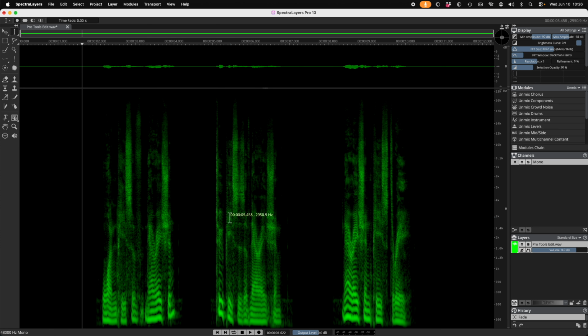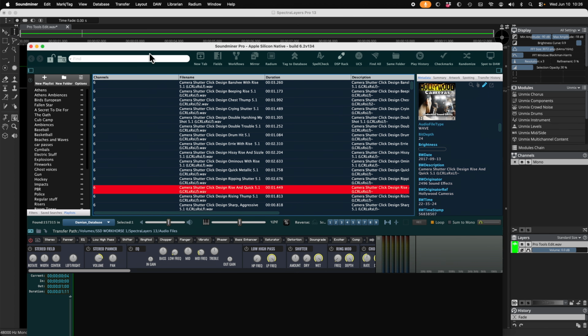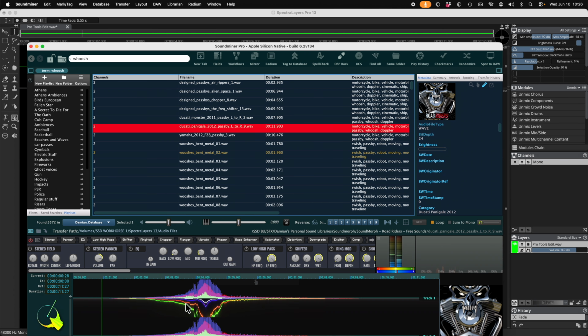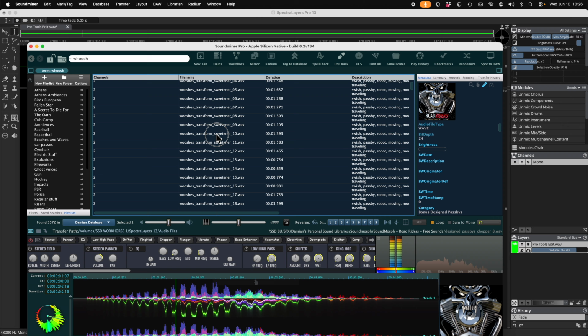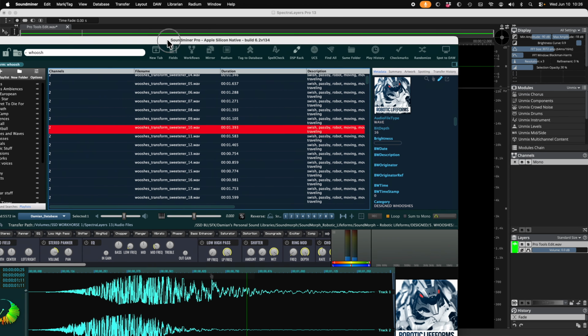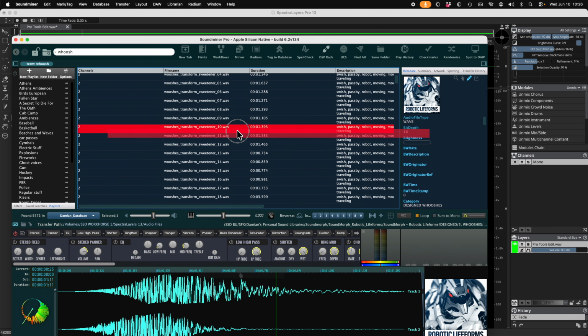So if you want to bring in a sound effect as another layer, just type in what you're looking for. So maybe a whoosh. All right. Yeah, we'll just pick that one. And what I can do then is just drag that into here as a new layer.